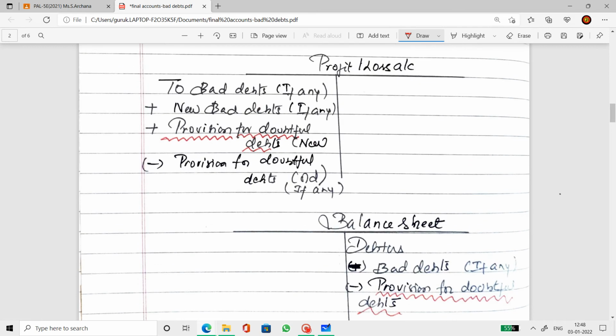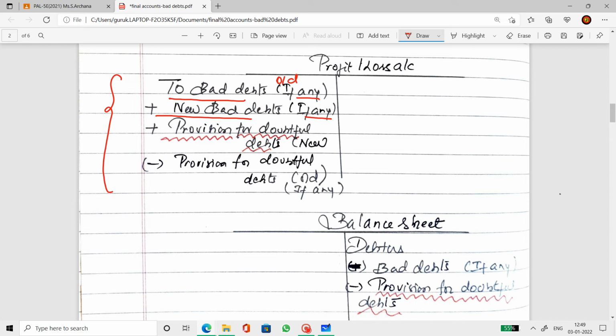Now, this is the effect of bad debts cum provision in a question. This is how we deal with it in final accounts, in the profit and loss account particularly. I've already told you in the beginning how to deal with bad debts, and it's repeated again here. To bad debts, if any. To bad debts here is old bad debts, and old bad debts is the one that you see in the trial balance. Then you add the new bad debts, if any. It is if any only. You won't find this in all the sums. You will find it only in certain questions. So if it's there, you record it. Otherwise, you leave it.